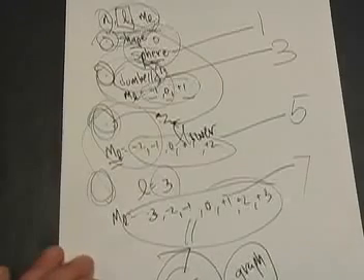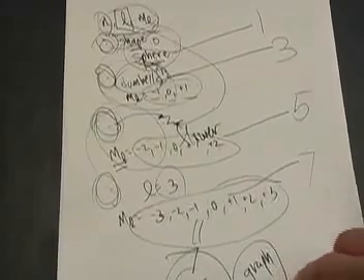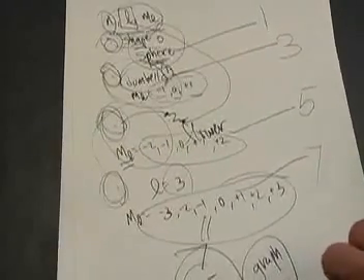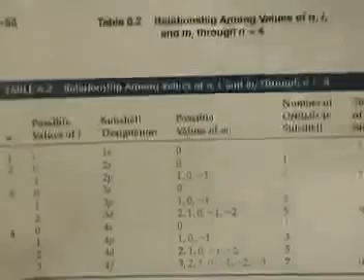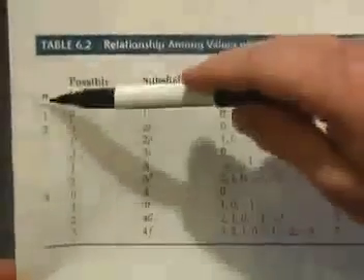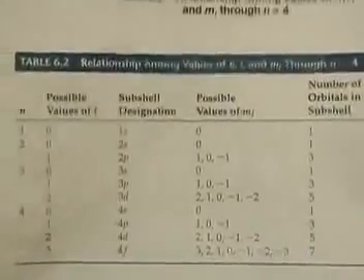And being able to decipher this and determine what are the possible quantum numbers, what are the possible values of quantum numbers, becomes super important, because then it can tell you what the subshells are, what the possible values are, and using the terminology eventually becomes like second nature. This table is given to you in your textbook, and it gives you the values of n, the possible values of L, the subshell designation, possible values of m sub L, numbers of orbitals, and the total numbers of orbitals in a shell. This terminology will get easier, and you'll become more used to using it.